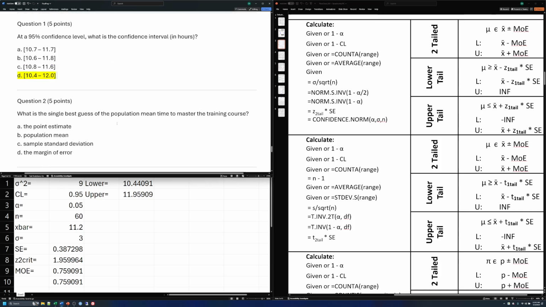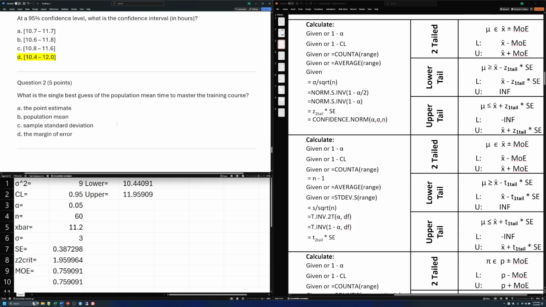Okay, cool. Next question. What is the single best guess of the population mean time to master the training course? Is it the population mean, the sample standard deviation, the margin of error, or the point estimate? Our single best guess of the population mean is going to be the point estimate. We don't know what the population mean is, so we gather our data and make a point estimate.